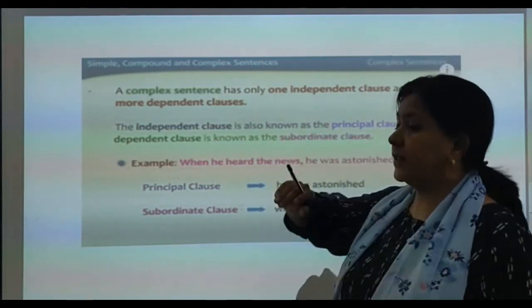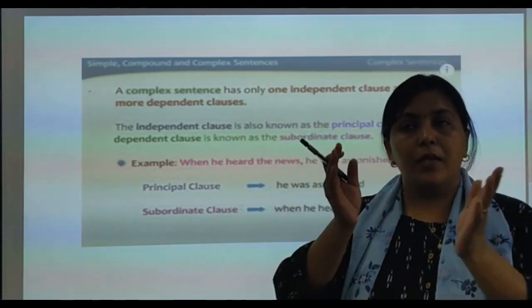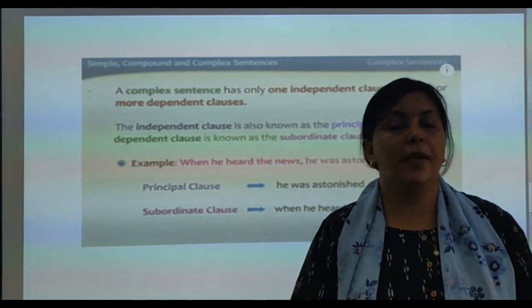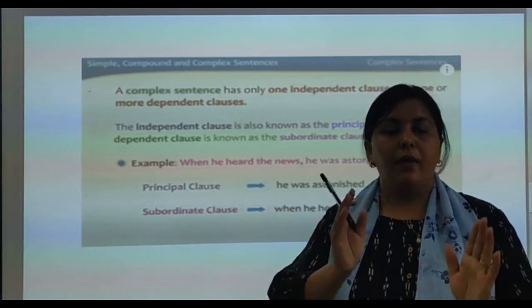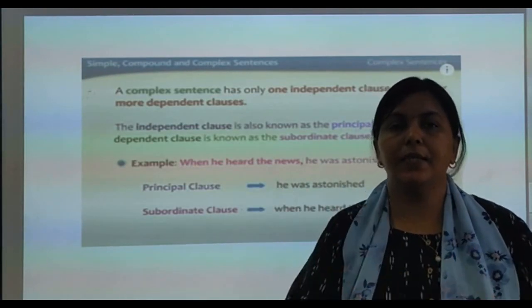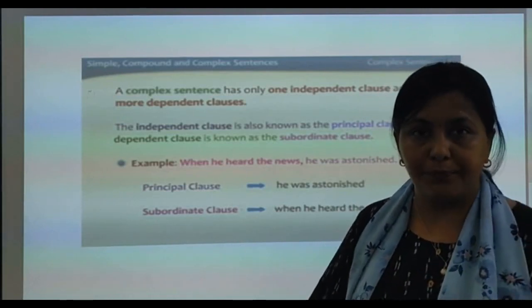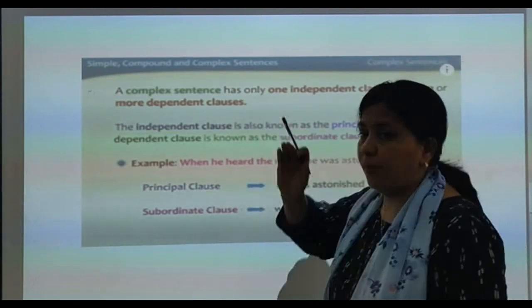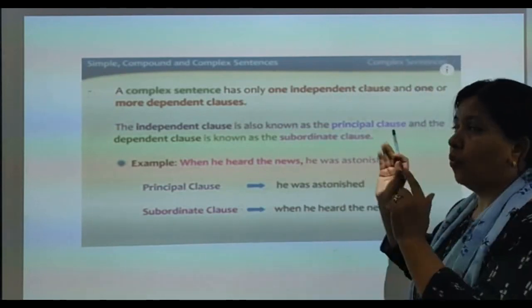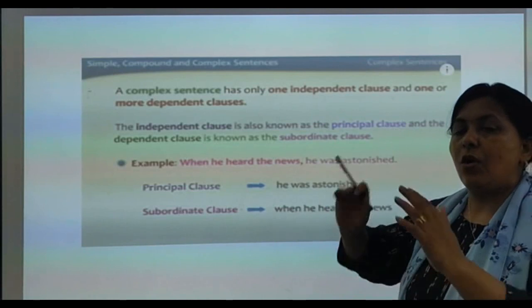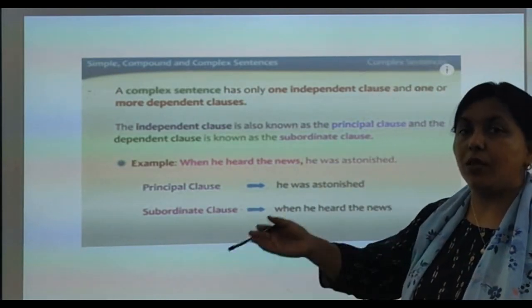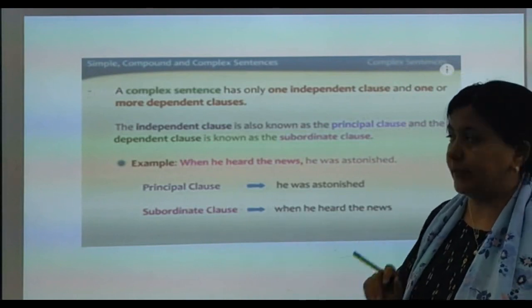Now dependent means the sentence which is dependent on the first independent sentence. That is the meaning. Independent means standing alone. Dependent means taking someone's support. That is it. So a complex sentence will have one independent clause and one dependent clause, or there may be one or two dependent clauses depending upon the structure of the sentence.